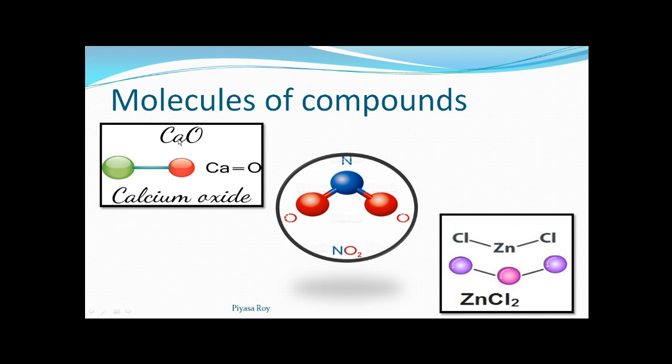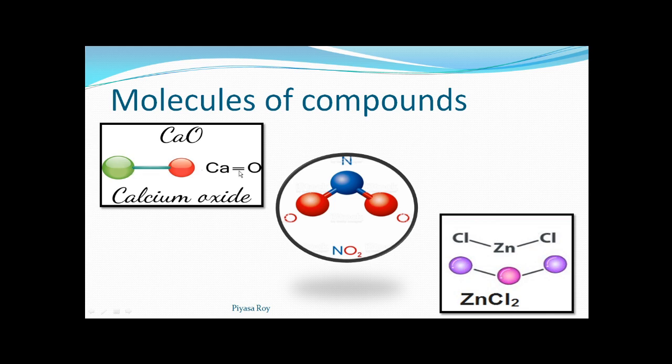This is calcium oxide, or lime. See this green color ball, this is calcium, and this red one is oxygen. So these two are bonded with a bond.